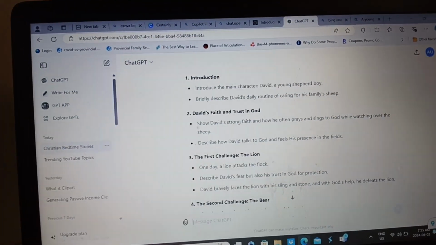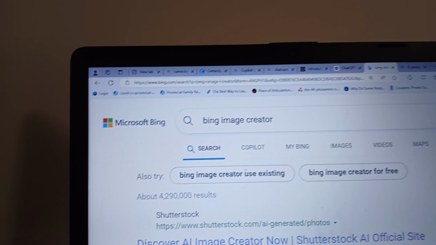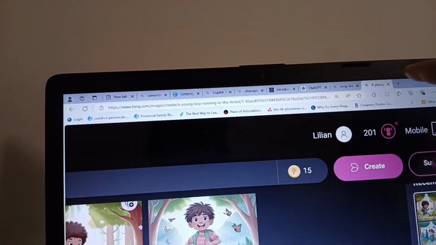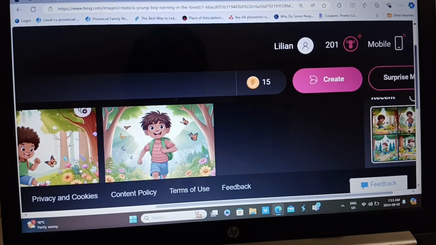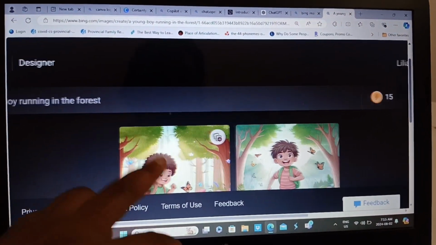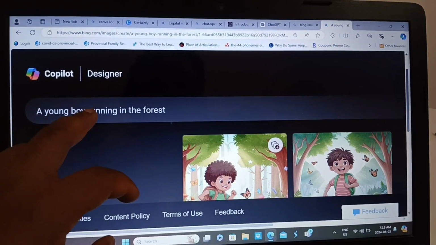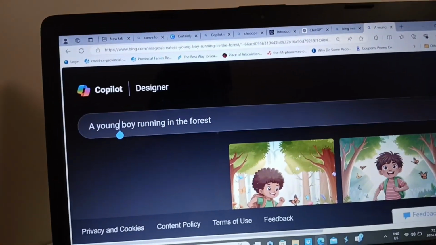Now we go to Bing Image Creator to get a picture of a young shepherd boy. So here we add Bing Image Creator.